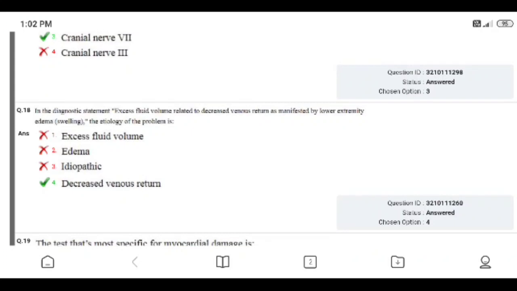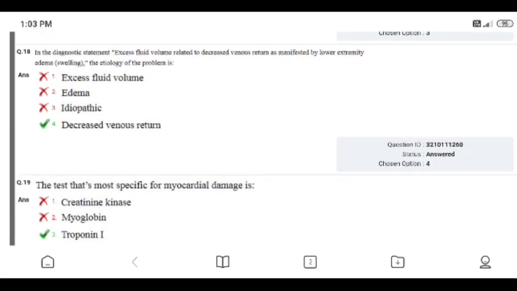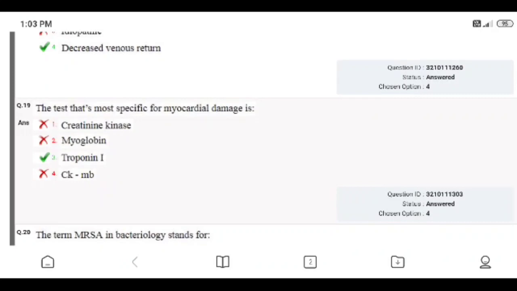Question number 18. In the diagnostic statement, excessive fluid volume related to decreased venous return as manifested by lower extremity edema or swelling, the etiology of the problem is: excessive fluid volume, edema, idiopathic, or decreased venous return. Right answer is 4, decreased venous return. I answered correctly.